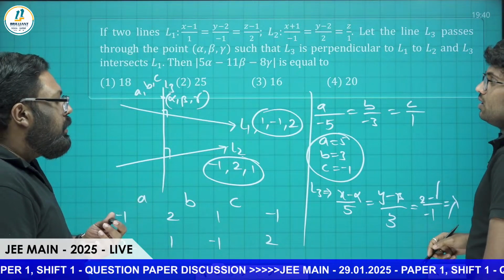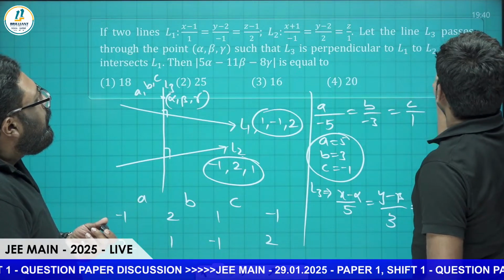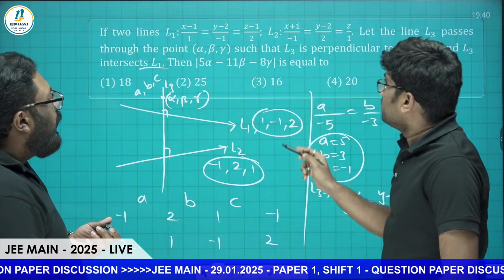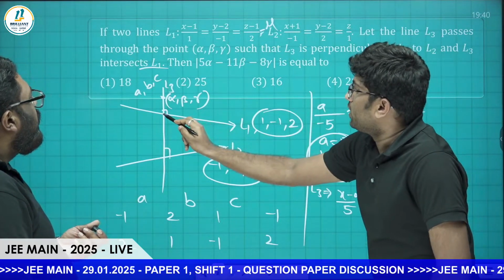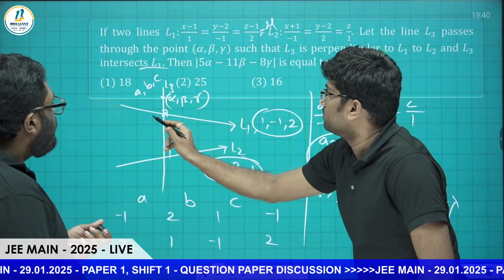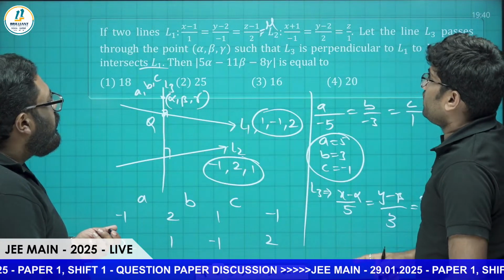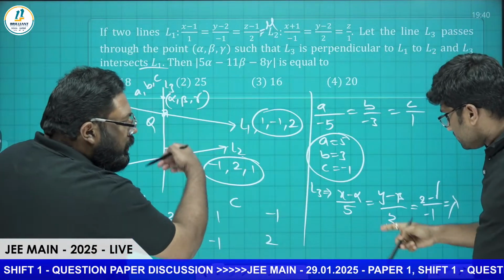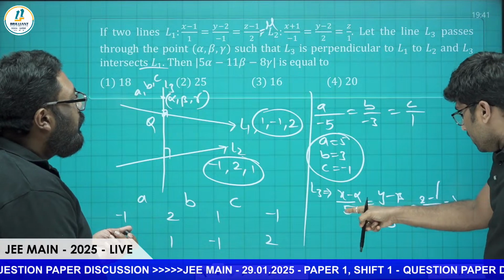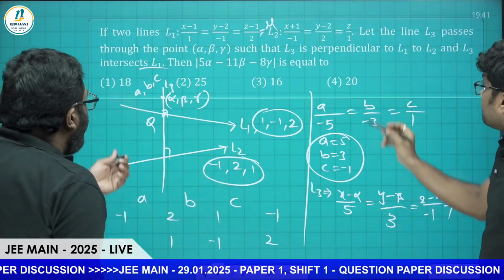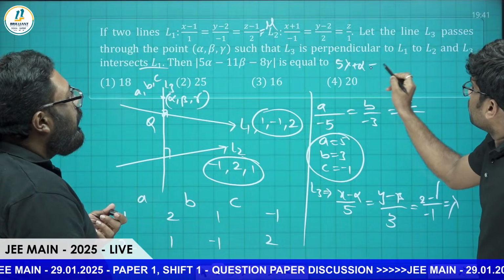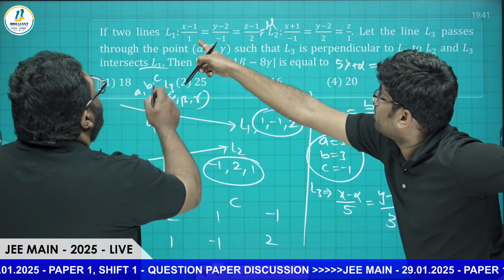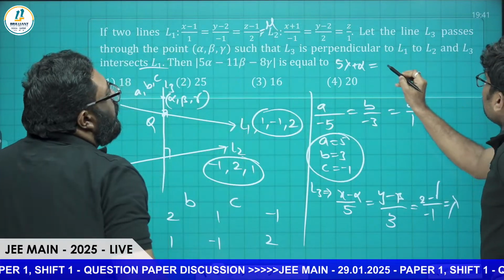Now L3 intersects L1. Let L1 equal some mu, and let the point of intersection be Q. The point of intersection will be the same on both lines, so compare coordinates. The x coordinate: 5 lambda plus alpha equals mu plus 1.